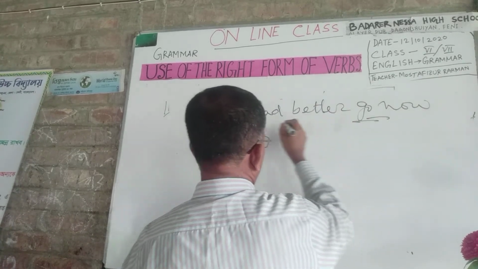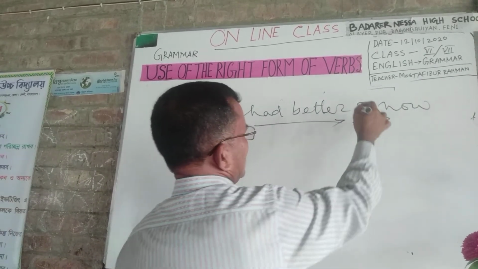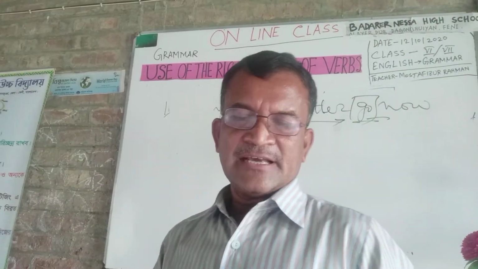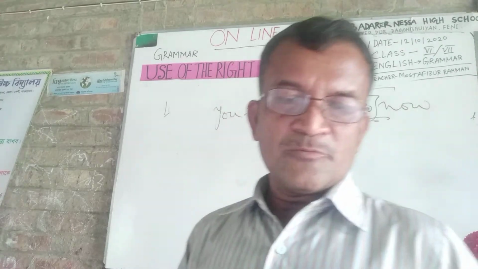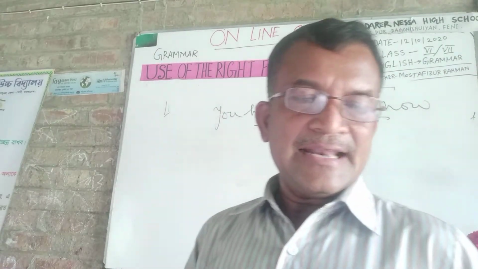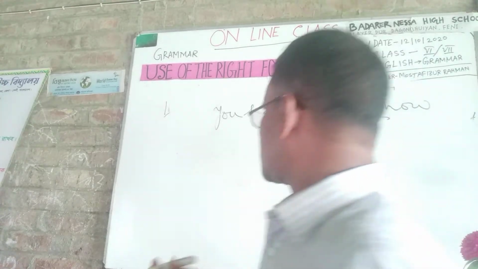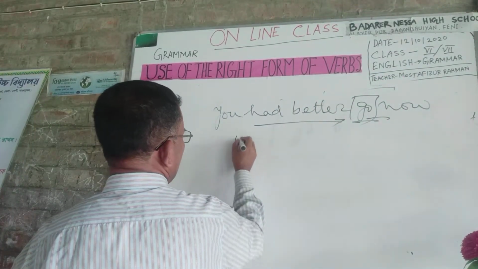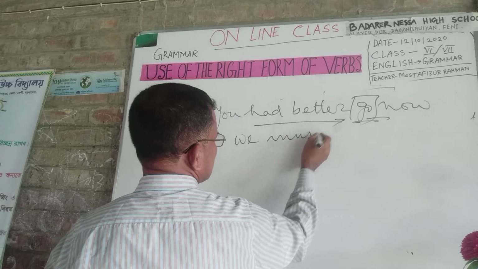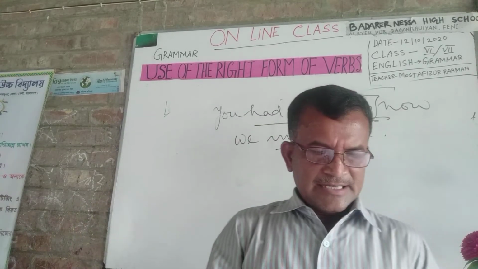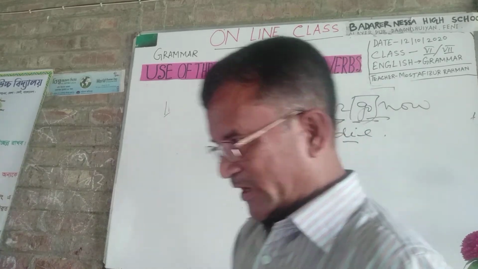So base form after had better. I repeat, had better, had rather, would rather, let, must, need, dare. You must do it. You must die. Present form. This is formula number 12.